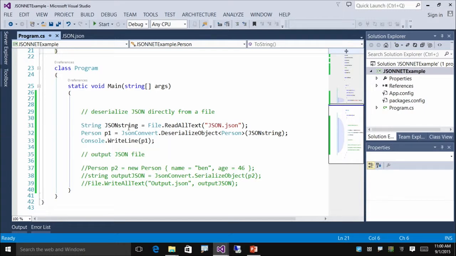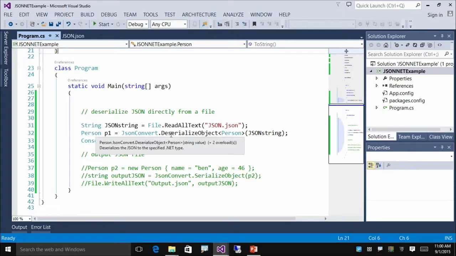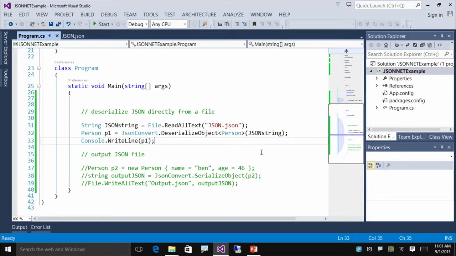So first, I read all of the text within the JSON file, which is in the bin/debug folder, into the JSON string. And let's see it. Bob, this time he's 5 years old. So a long time ago. And we use the JsonConvert.DeserializeObject function. We specify the type as Person because it's also generic. And we feed that into p1, which is a Person.